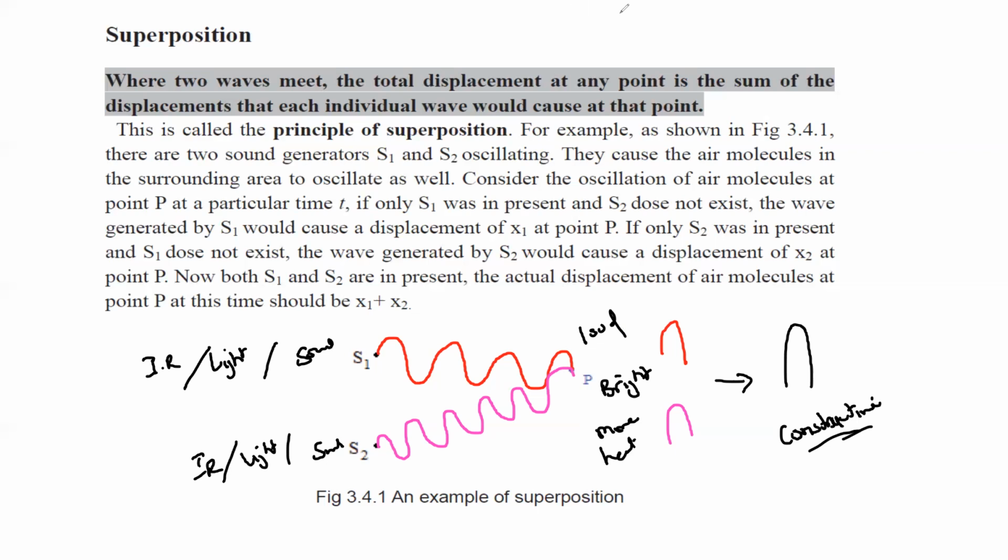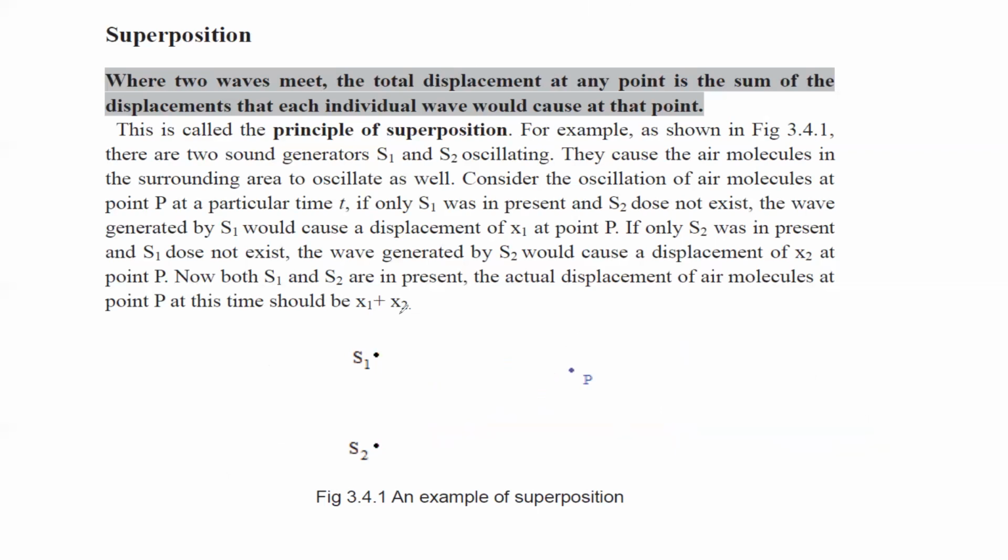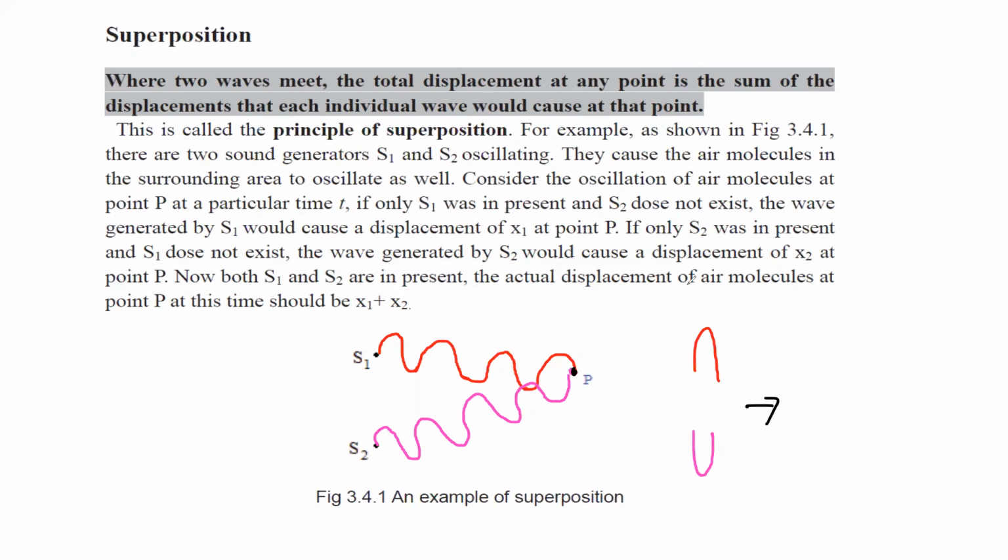And the second thing that might happen is that when the two waves combine with each other, they might have a destructive interference, like the crest of one wave joining with the trough of the other. So when the crest of one wave joins with the trough of the other, as a result of this combination, they try to cancel out. Either they will completely cancel out or they reduce the effect.